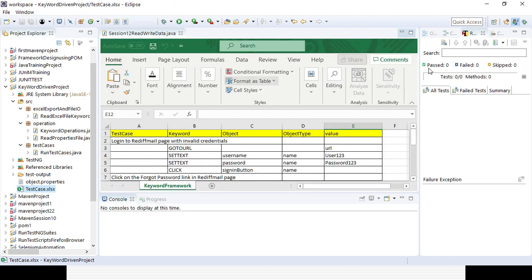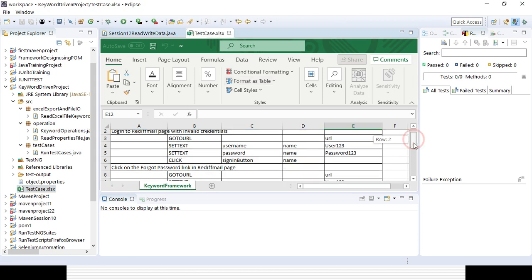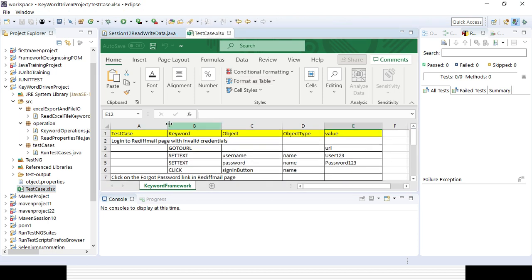First you need to create the test cases sheet, which is the Excel sheet. Here you can see there are a lot of columns I have added: the first is the test case name, the second is the keyword, the third is the object, the fourth is the object type, and the fifth is the value. So these are the five columns I want to add. The first test case name is log into the Reddit page with invalid credential. Here the keyword is go to URL. I am going to the URL and passing the value URL. There is no object that needs to be accessed.